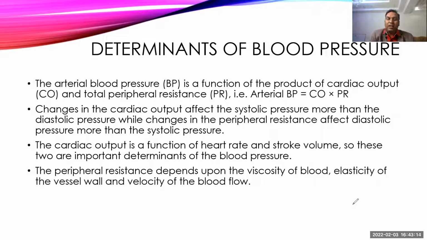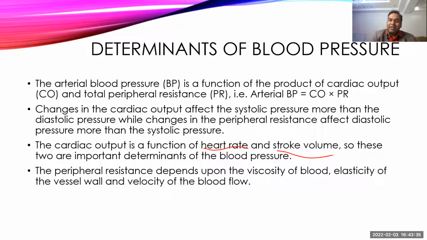Now if you split it, the cardiac output is directly related to the heart rate and stroke volume. So whenever there is an increase in heart rate, there will be an increase in the cardiac output, there will be an increase in the blood pressure. Similarly, when there is an increase in stroke volume, there is an increase in the cardiac output, that will cause an increase in the blood pressure.